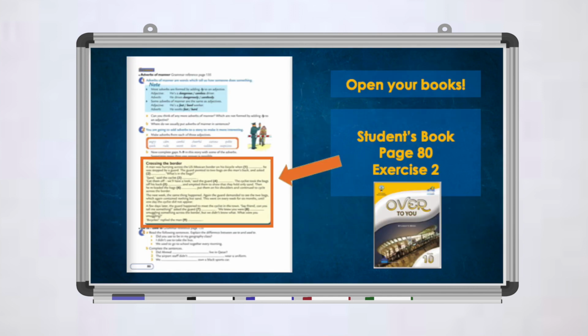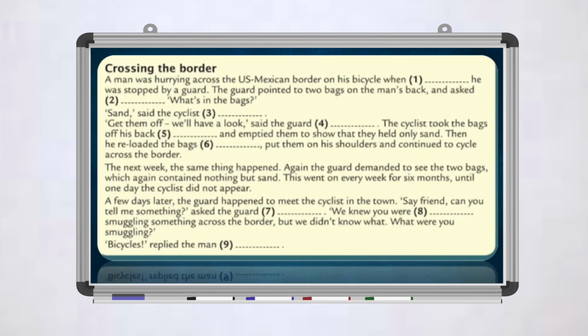Now, open your books with me. Student's book, page 80, exercise 2. Let's fill in the gaps using the words that are provided to us in the book. They are all adjectives, and we have to turn them into adverbs to fill in the gaps. Now, a man was hurrying across the US-Mexican border on his bicycle when, look for the suitable word and turn it into an adverb. When, suddenly, he was stopped by a guard.